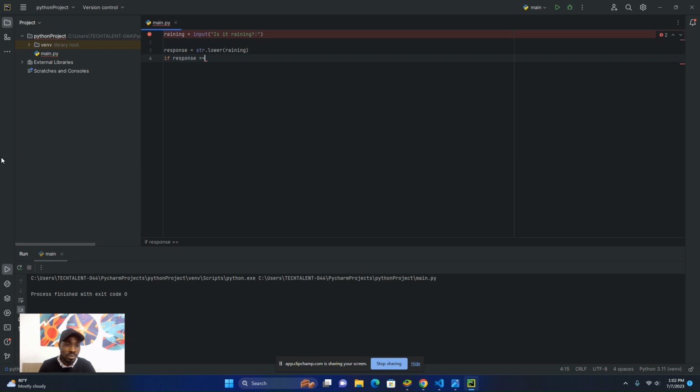How can we do that? That will be response equals equals to yes, followed by the colon. Now I will press enter, which takes me to the next line, in which I'm going to write the code that I want to execute.